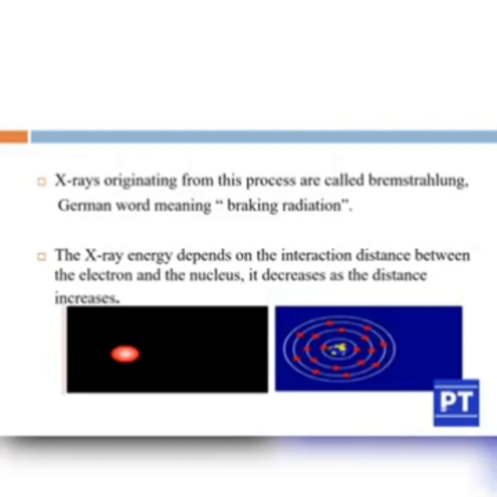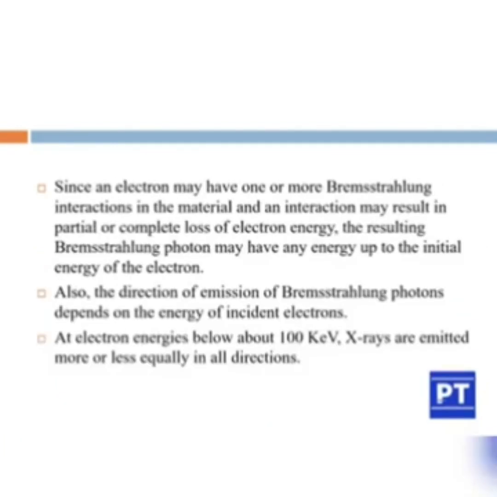X-rays originating from this process are called Bremsstrahlung, a German word meaning braking radiation. So the other name for Bremsstrahlung radiation is braking radiation. The X-ray energy depends upon the interaction distance between the electron and the nucleus. It decreases as the distance increases.